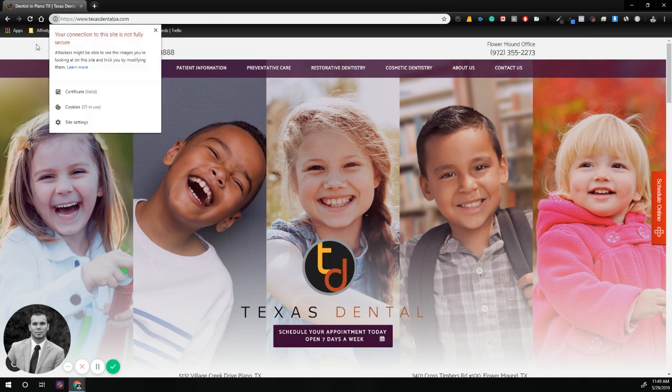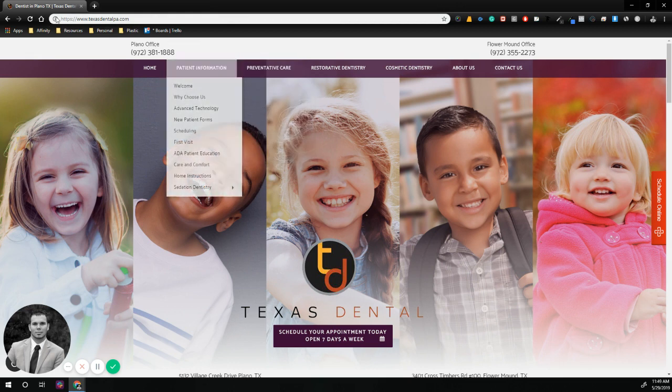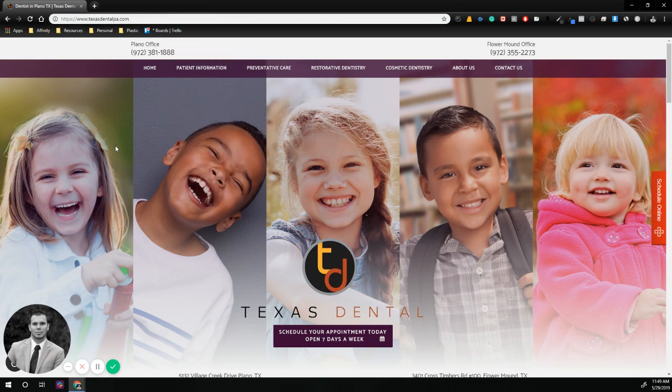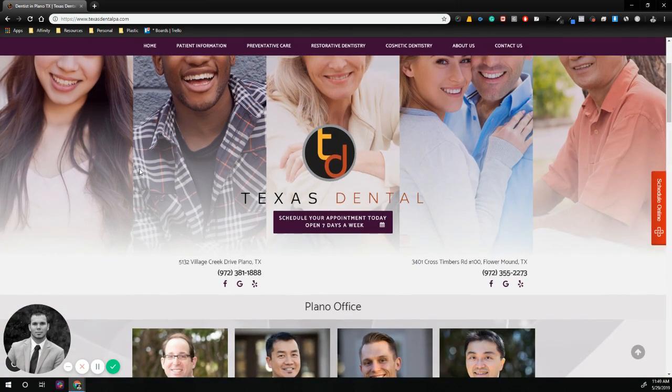So it's like a bank account. It's either secure or it's not secure. That's how you want to treat this. So that's actually a no-go. This is actually bad for this practice. They need to get that fixed, but they are somewhat secure. That means that they've tried to secure their site. They just have a few images that are probably not secure and things like that.